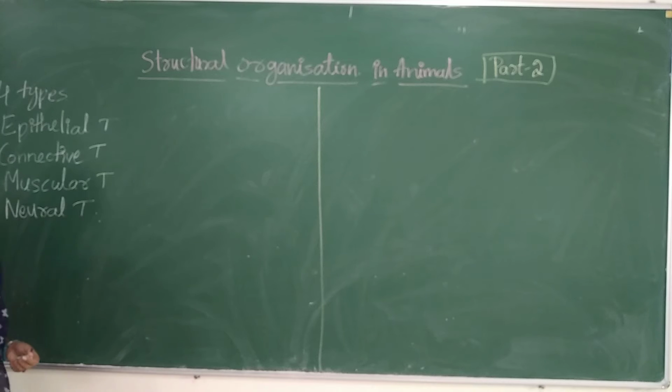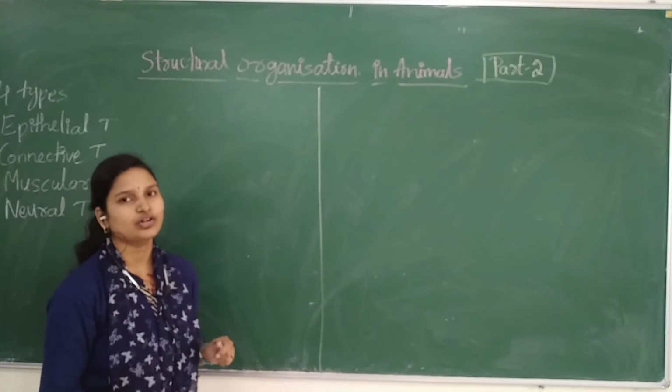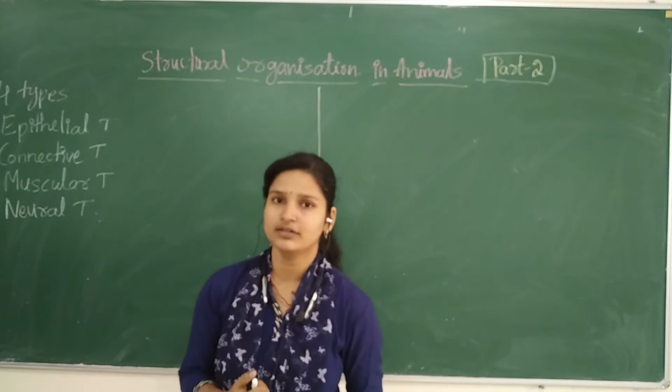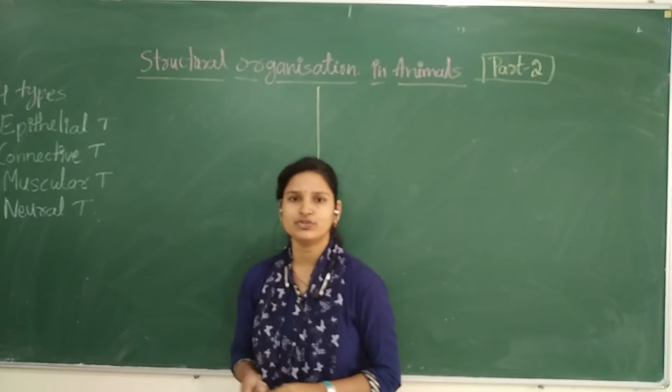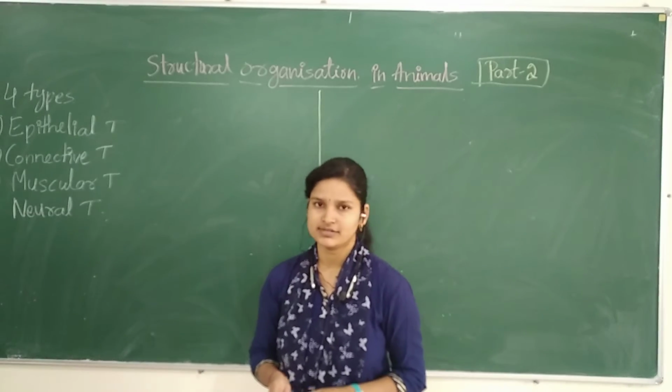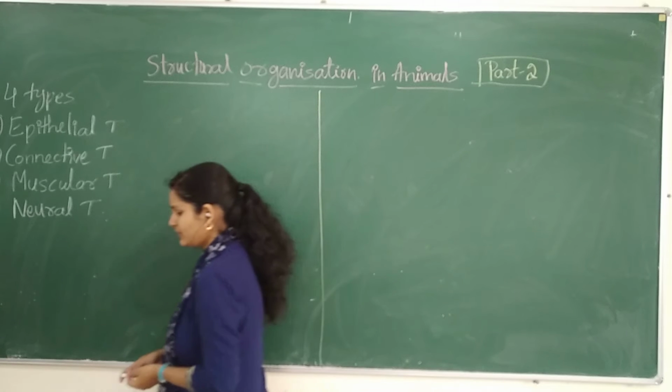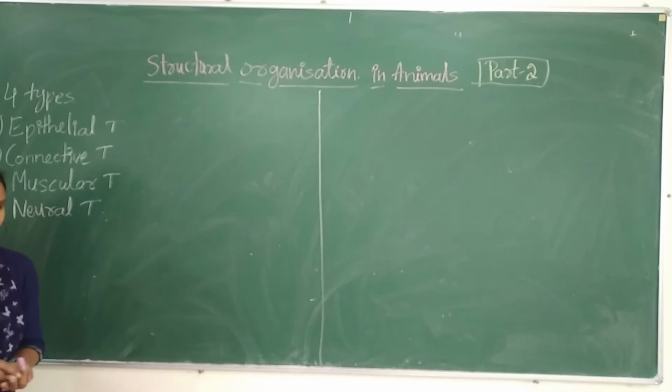Okay, so we had an overview about all these, and in today's session we are going to study about the epithelial tissue. Okay, so we will start with the epithelial tissue, very important.